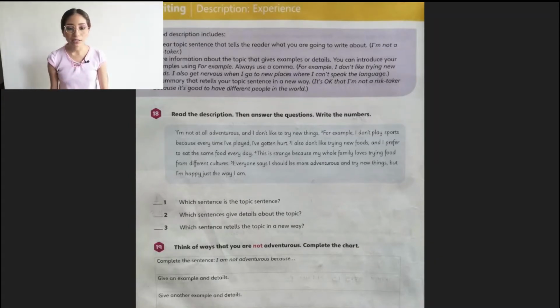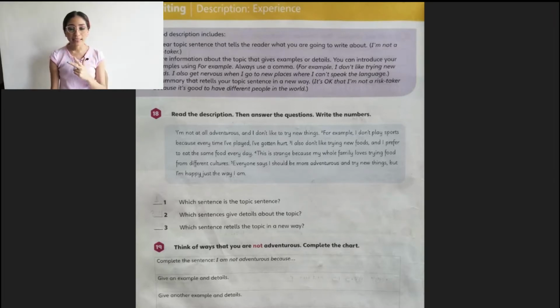It says, a good description includes a clear topic sentence that tells the reader what you are going to write about. I'm not a risk taker is the example. More information about the topic that gives examples or details. You can introduce your examples using, for example. Always use a comma. For example, comma, I don't like trying new foods. I also get nervous when I go to new places where I can't speak the language.